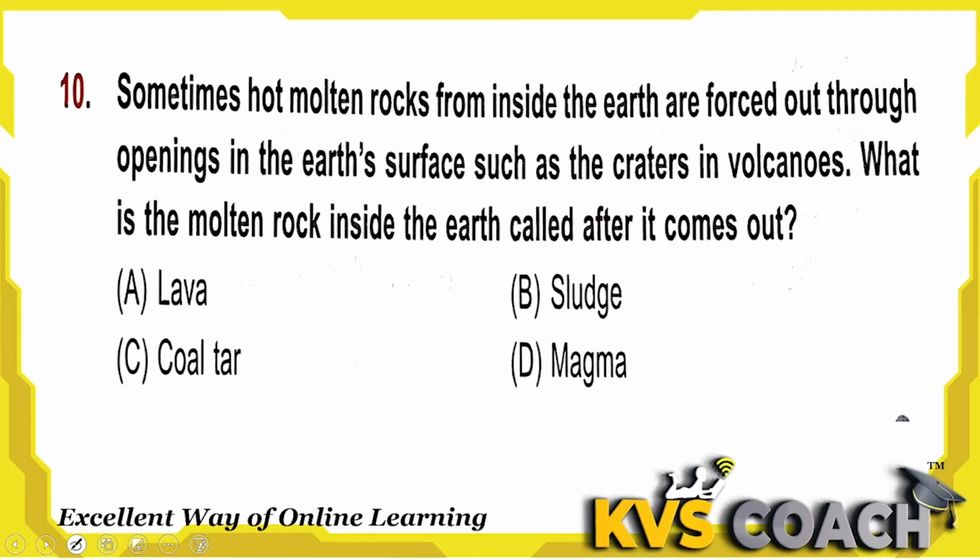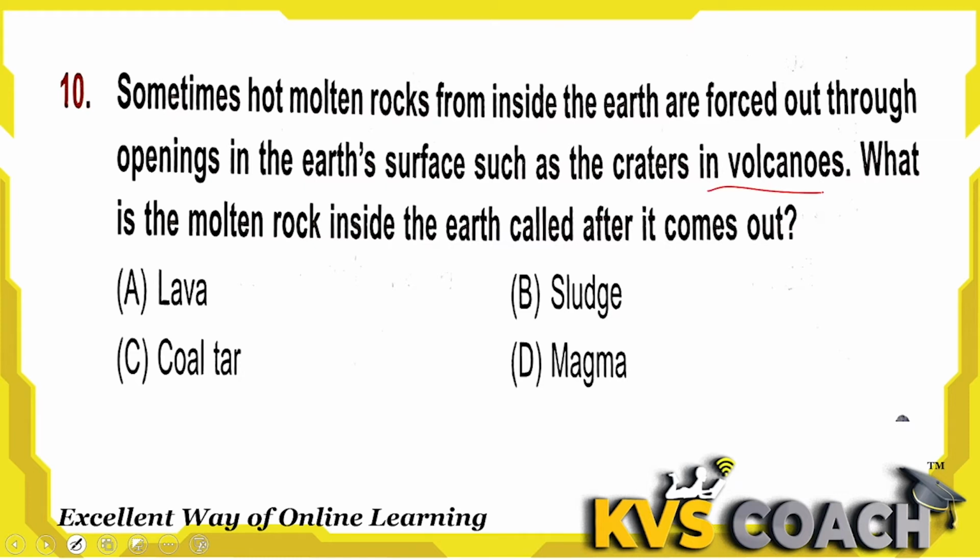Next question is, sometimes hot molten rock from inside the earth is forced out through openings in the earth's surface, such as the craters in volcanoes. What is the molten rock inside the earth called after it comes out? Okay, volcanic eruption. I already told you what this is.